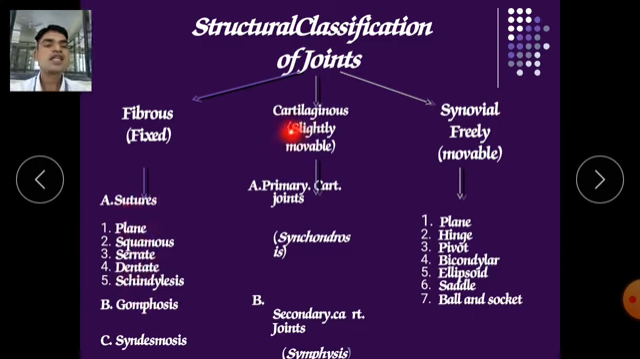Second is cartilaginous joint. It is slightly movable. In that, again, there are two types. One is primary cartilaginous joint, also called synchondrosis, and second is secondary cartilaginous joint, also called symphysis. And third and the main category is the synovial joint. It is freely movable, and it also has seven types: plain joint, hinge joint, pivot joint, bicondylar joint, ellipsoid joint, saddle joint, and ball and socket joint. Now we will discuss one by one.